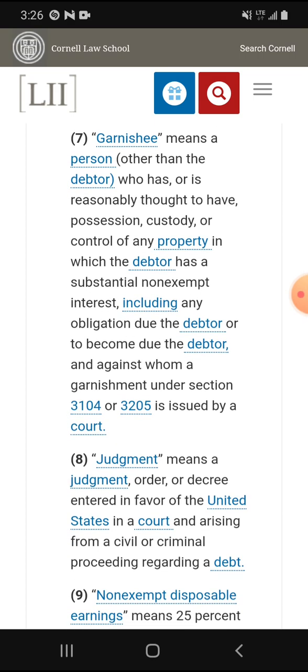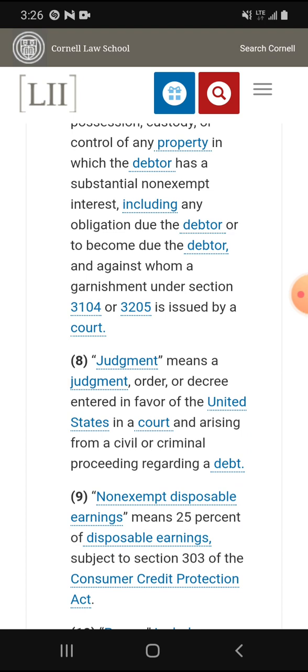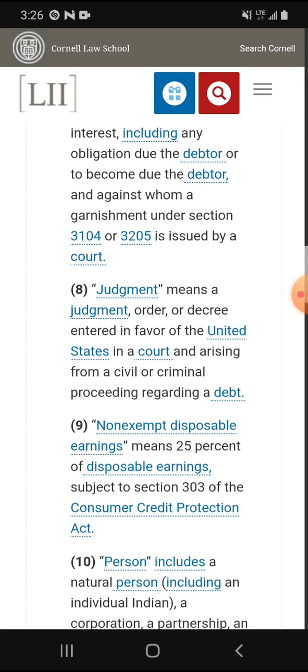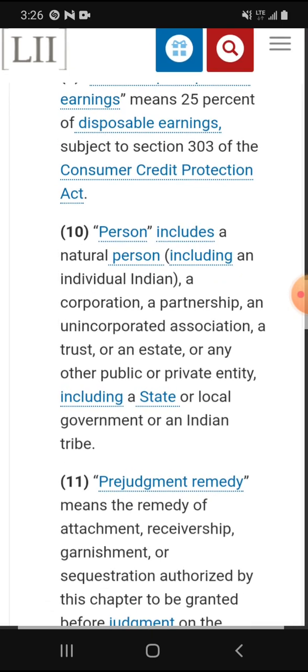This is not what I want to talk about here. What I want to show you guys is this, because this is all definitions. Judgment means order or decree entered in favor of the United States in a court arising from a civil or criminal proceeding regarding a debt. Okay, check this out. Number 10, person, including a natural person, including an individual Indian, a corporation, a partnership, an unincorporated association, a trust, or an estate, or any other public or private entity, including a state, or local government, or an Indian tribe. Okay? I'm going to read this again to you. Check this out.